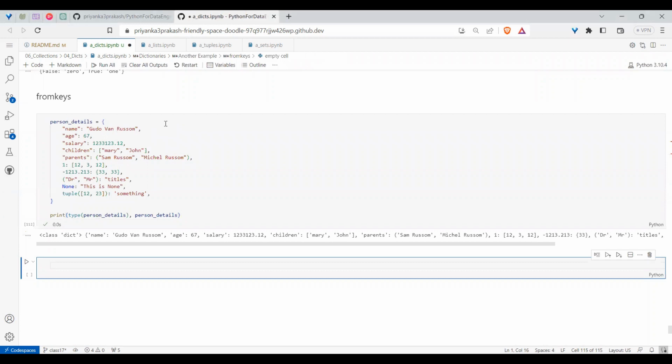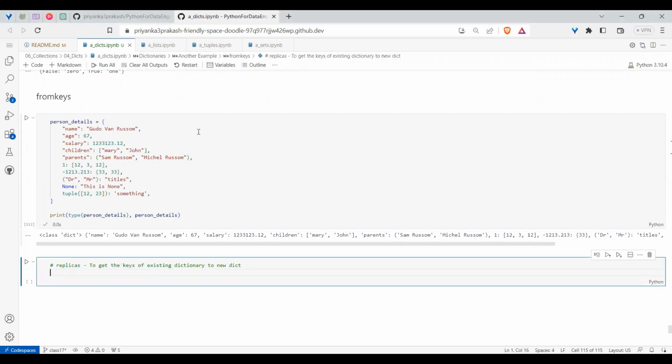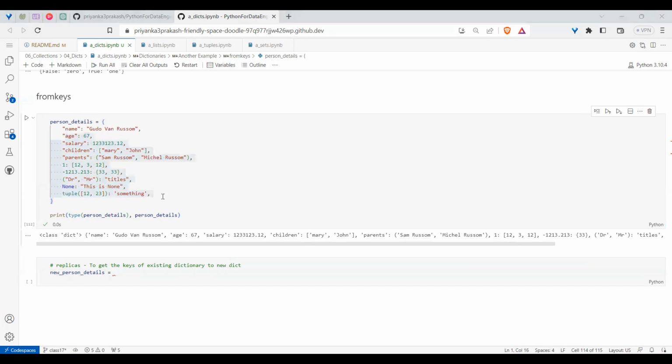So from this person details, if I want to create a new person, like a replica for a new thing, how do I get the new person details? Assume that every person who is coming to our organization should have all these details, like name, salary, age, and all these things.